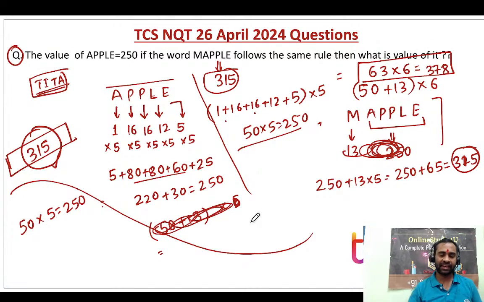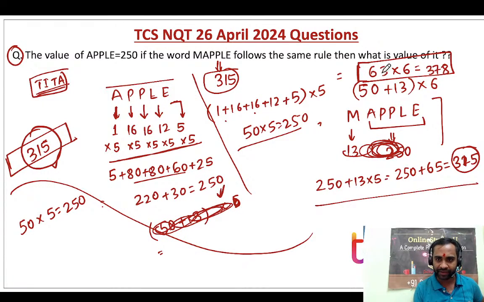So basically, there might be two logics here, and both the logics you can apply. This logic also and this logic also. That's the reason why I multiplied every particular letter with 5 and then wrote it here. Otherwise, there will be two logics which can be formed here. So be very careful when you are solving TCS problems. You have to think about a logic which follows in both.